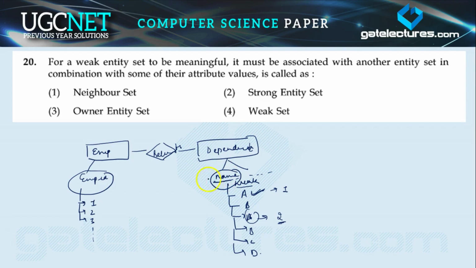So we can say that with the combination of employee ID and the name, then we can say that yes, the one whose employee ID is 1 has the dependent name A. For employee ID 2, the dependent name is A, because the name can be repeated. The names of any two dependents can be the same, but the employee IDs will be different, right? So we can say that this is a weak entity and this is the strong entity.